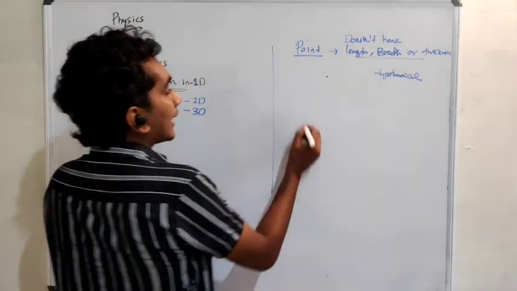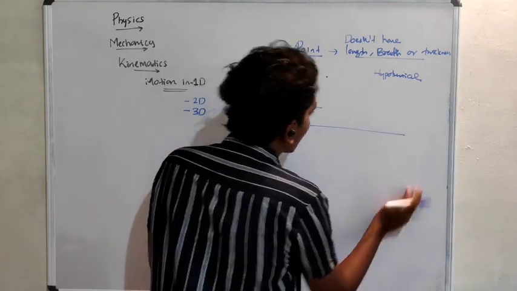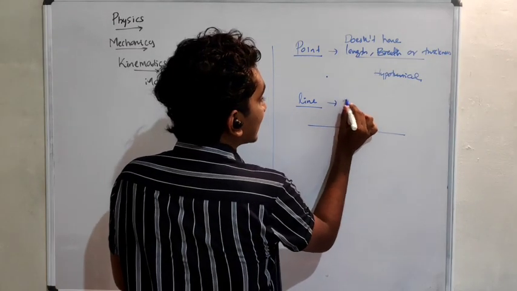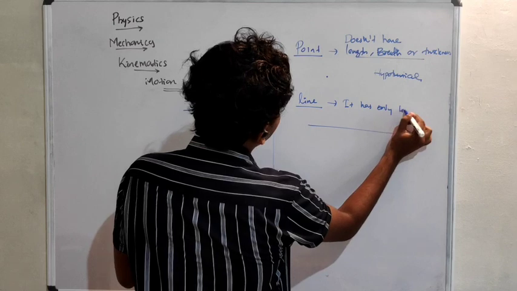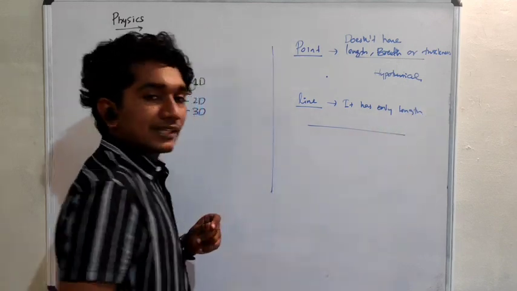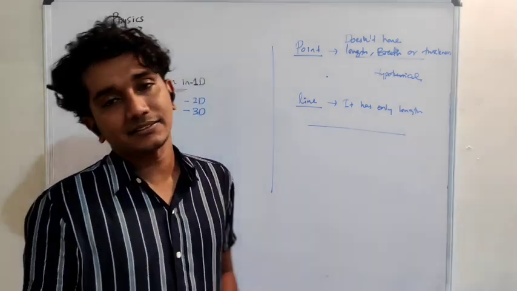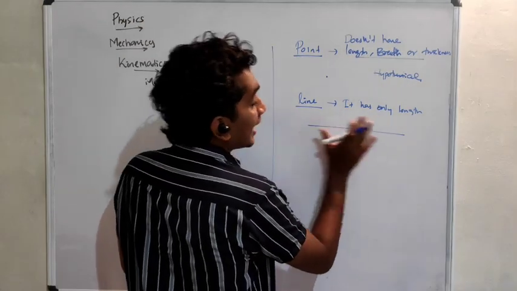And second thing, what is a line? What is the meaning of a line? Line means this one, right? A line has only length. What does that mean? It does not have width. It does not have thickness. Okay, so that means it has only length.